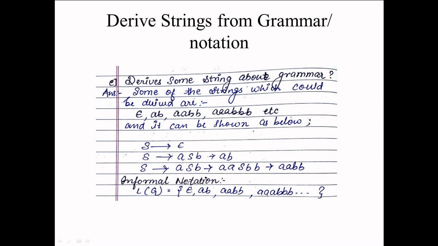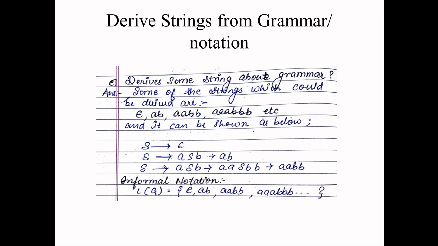Now the language of the grammar can be noted as a set, and it is denoted in formal notation as L(G). L denotes language, G denotes grammar. Whatever strings are possible following the grammar are basically the language.